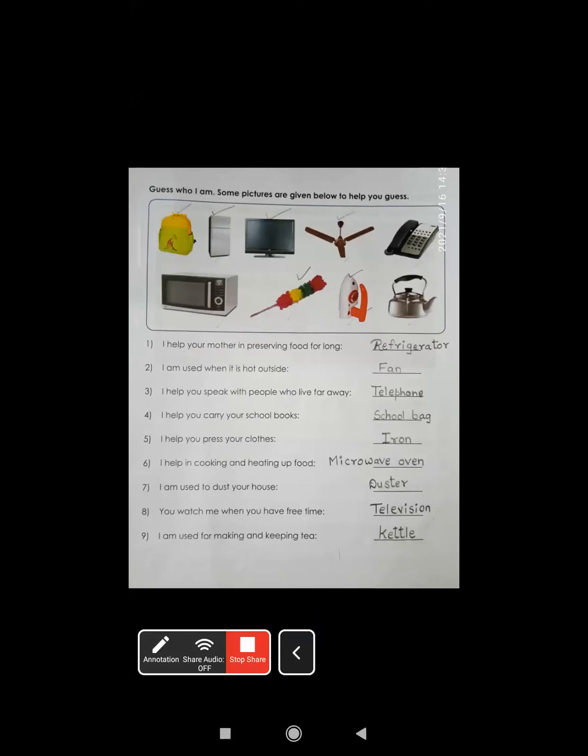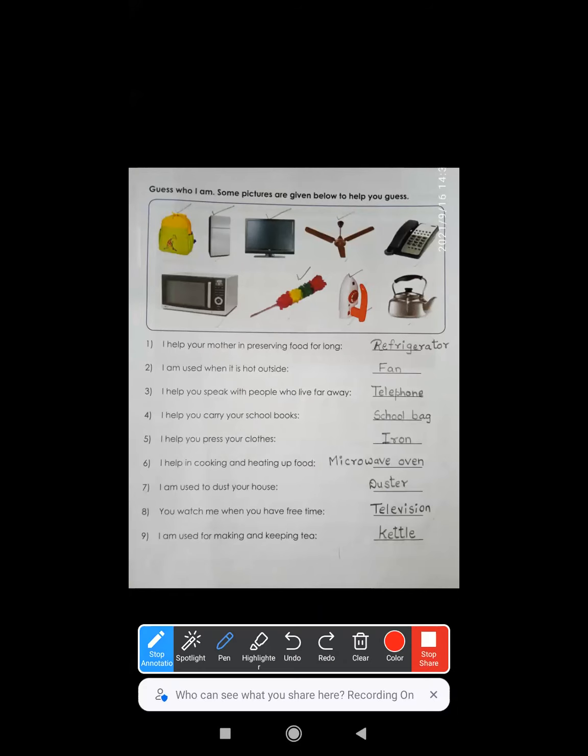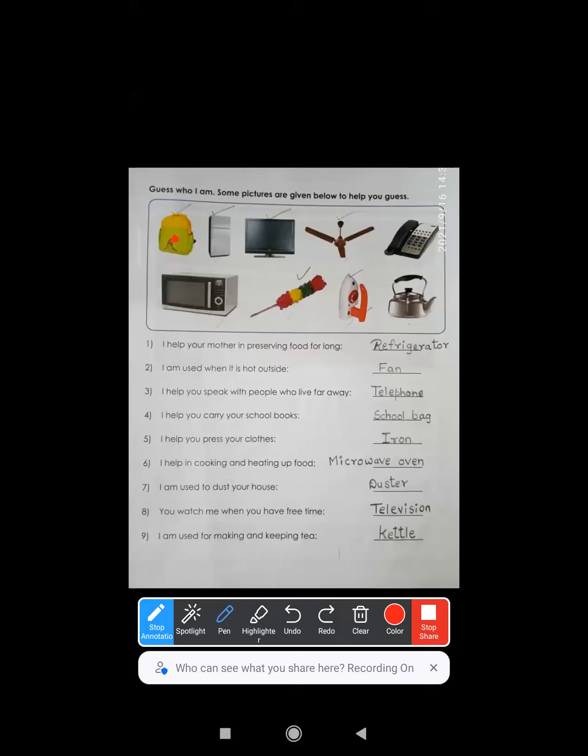Next, guess who I am. Some pictures are given below to help you guess, right? Now your pictures are given. Now let us see which pictures are given. First, we'll just observe the pictures. A backpack, which is called a school bag,